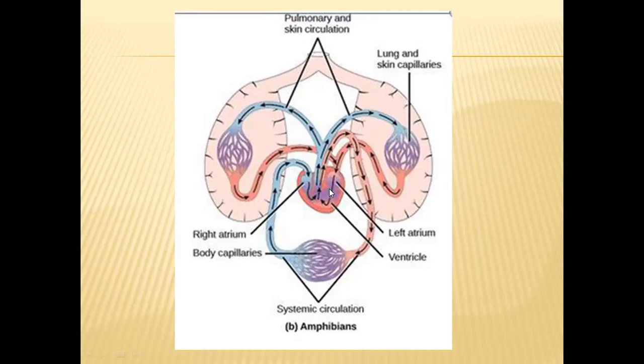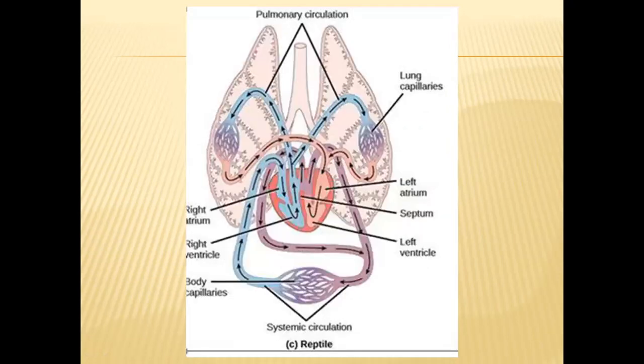So that's why it is called double circulation. Even though it is double circulation, as the ventricle is not completely separated, mixed blood will be there in the ventricle, and this mixed blood only will be supplied to all major systemic organs in the body. So this is about the circulatory system in amphibians.